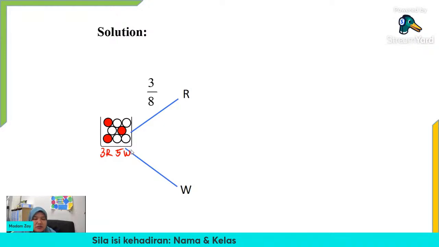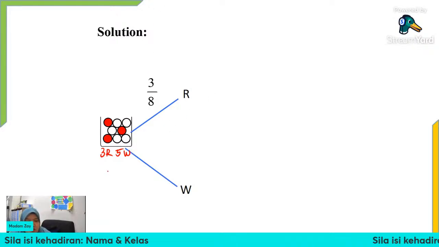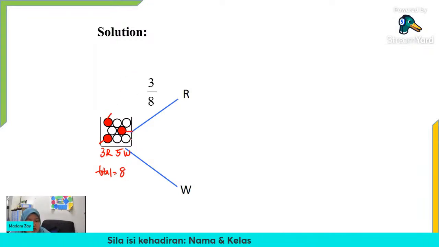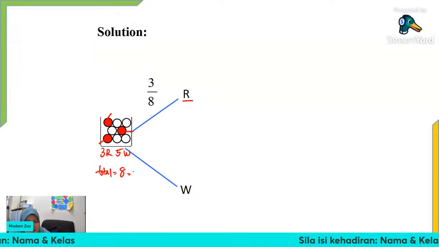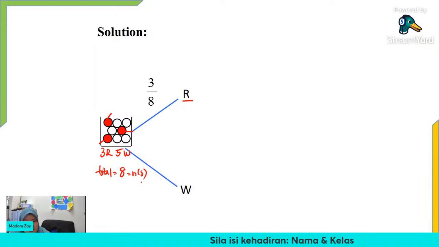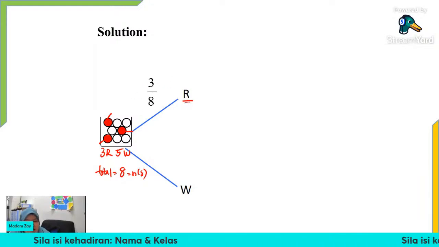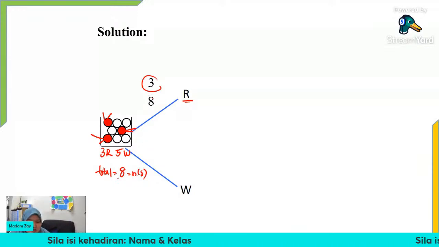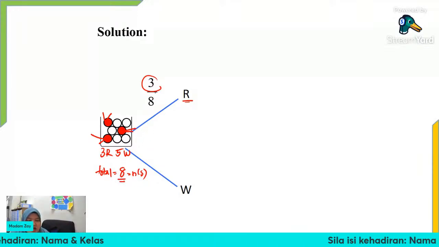So what is the probability of getting a red marble? We know the total of the marbles here is 8, right? So we have 1, 2, 3 red. The total is 8, this is our number of sample space. Okay, so the probability of getting red is, because we have 3 red, we might get this one, or this one or another one. So it will be 3 red marbles out of n(S), which is 8. That's why the probability will be 3 out of 8.